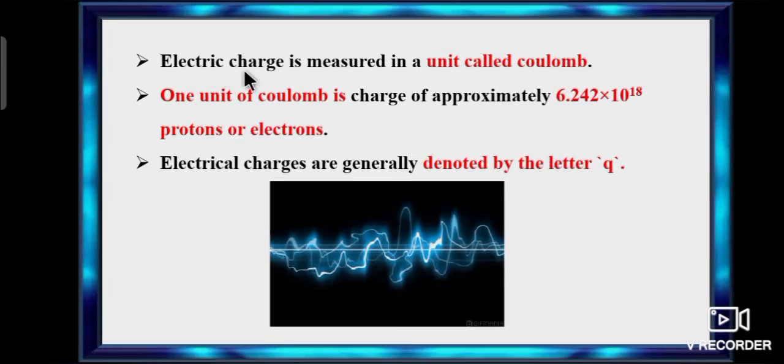Students, electric charge is measured in a unit called coulomb. One unit of coulomb is the charge of approximately 6.242 into 10 to the power of 18 protons or electrons. Electrical charges are generally denoted by the letter Q, or small q.